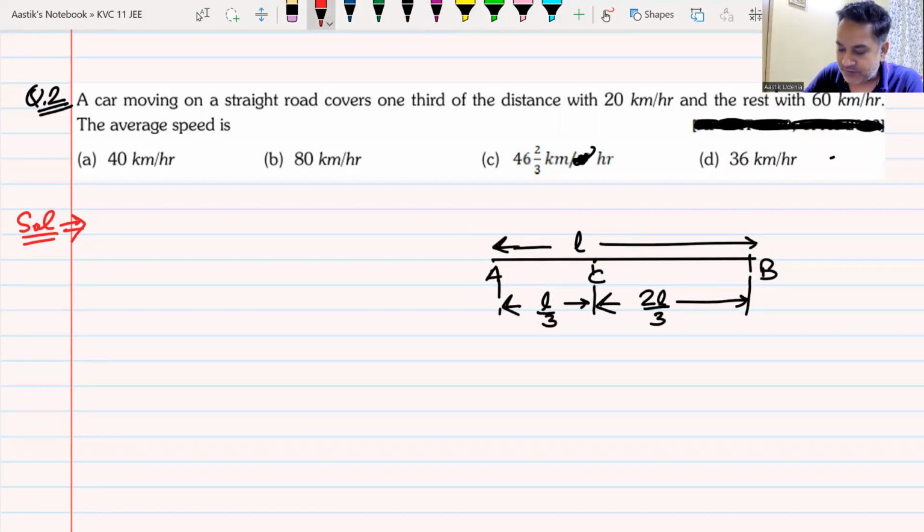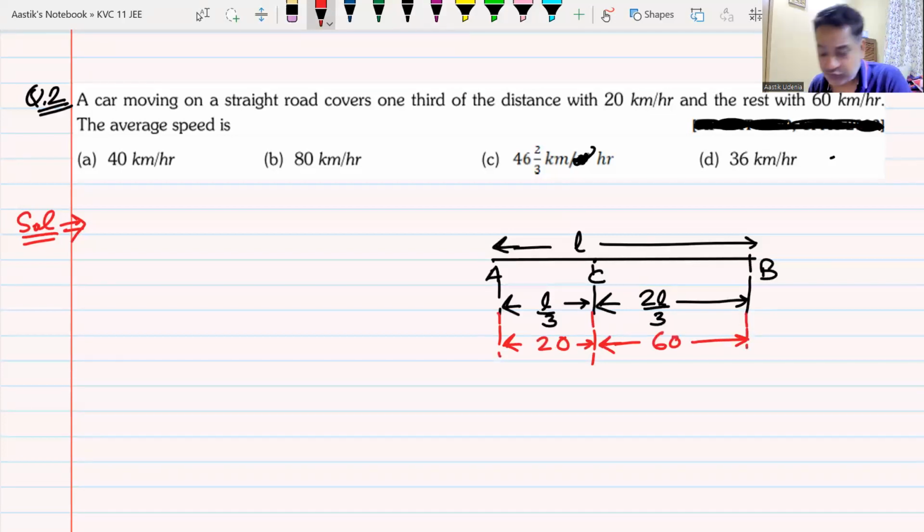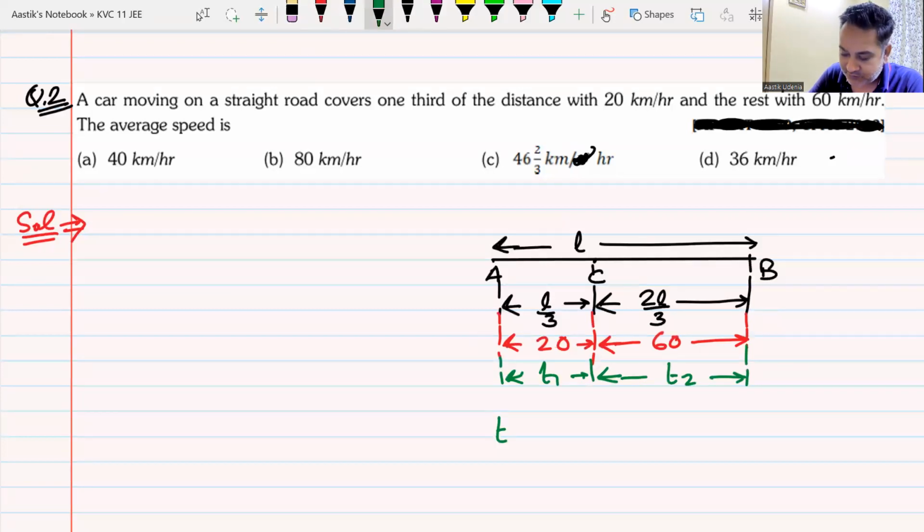Then it's given that from A to C, he is moving with 20 kilometers per hour. I have not written the units. From C to B, he is moving with 60 kilometers per hour. I have not written the units. No space, no time. Let me call this time as T1. And let me call this time as T2. We all know the values of T1 and T2. What is the value of T1?